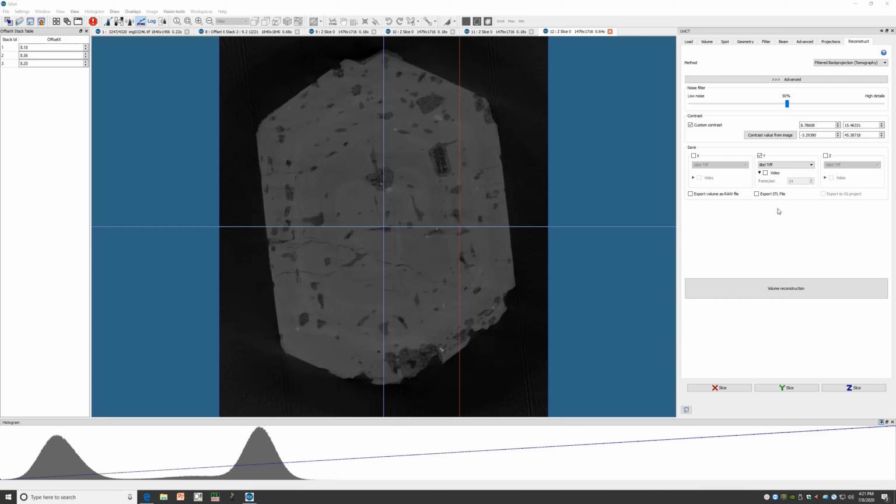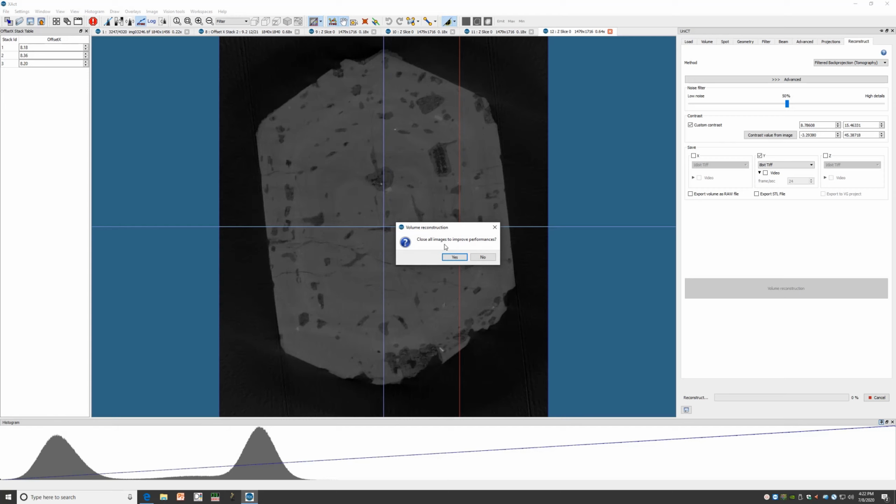At this point, once all of our corrections have been applied, our contrast adjusted, and we are saving the data that we want to save, we simply need to click Volume Reconstruction. Since I've already run this once, it will ask if I'd like to overwrite it or create a new folder. I'll create a new one just for this, and just mark it as number 2.